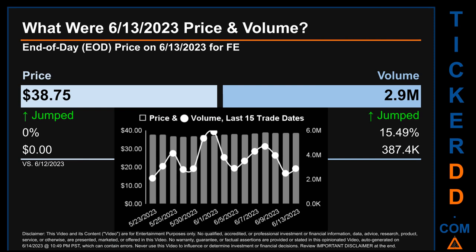Across a range of $2.24, the max and minimum end-of-day price were respectively 38.95 and 36.71. Volume saw a range of 3.8 million, from a day low of 2.1 million to a day high of 5.9 million.